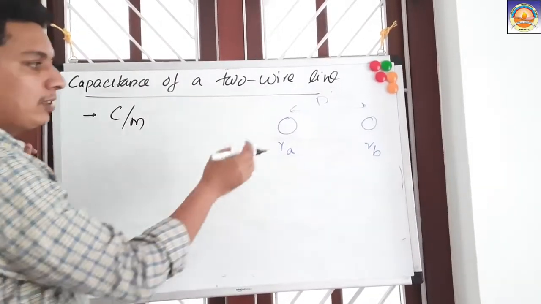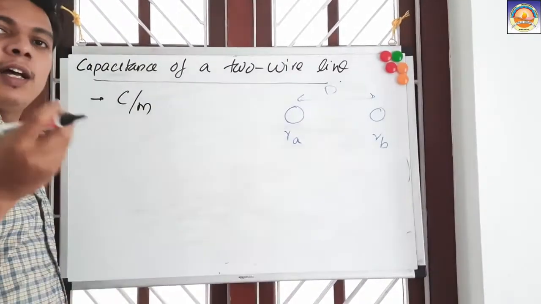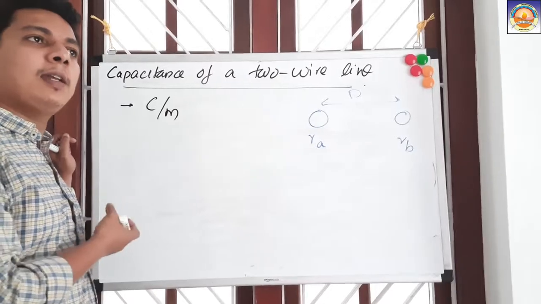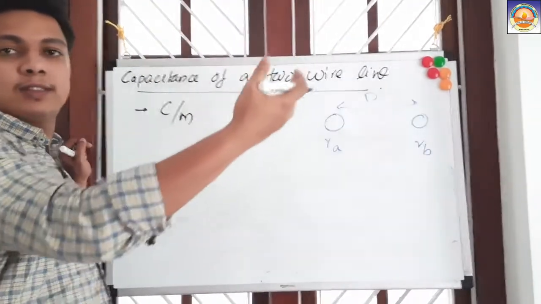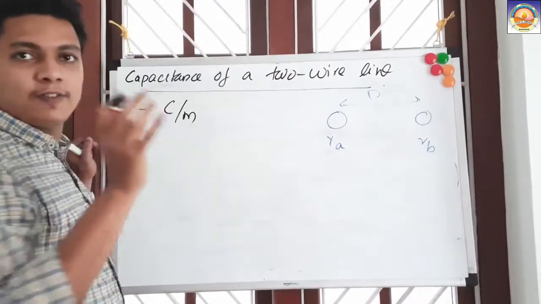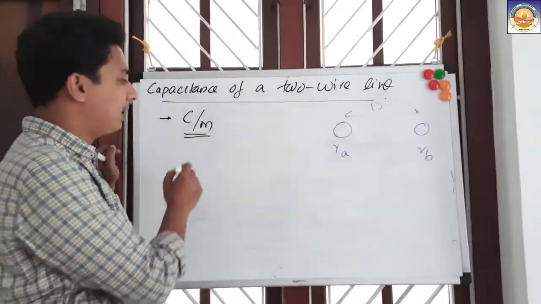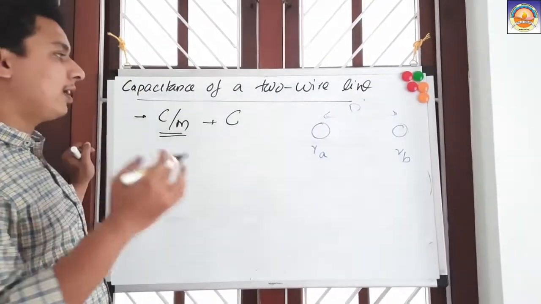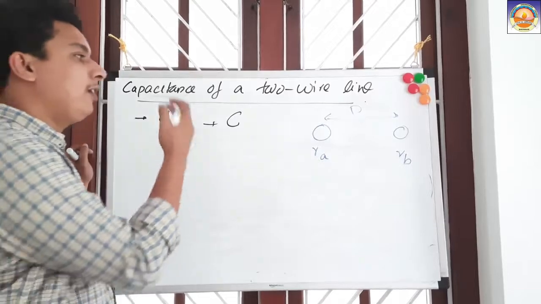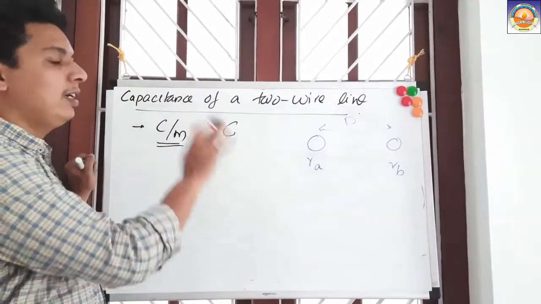Understood? We are going to say per meter capacitance only, not the entire capacitance of the line, because when we see the transmission line, the length of the transmission line will vary from system to system. So since we have to say it as a parameter, we will always say capacitance per meter. Whenever I say capacitance, it means capacitance per meter, and we will put the units of capacitance accordingly in our derivations.